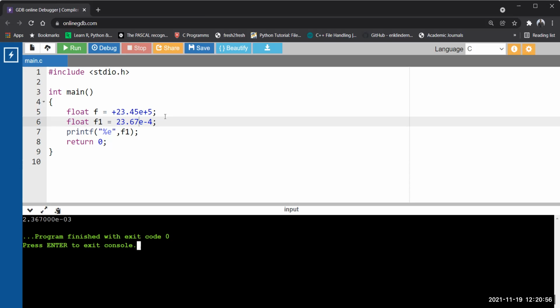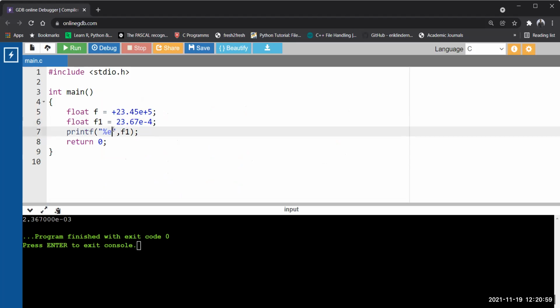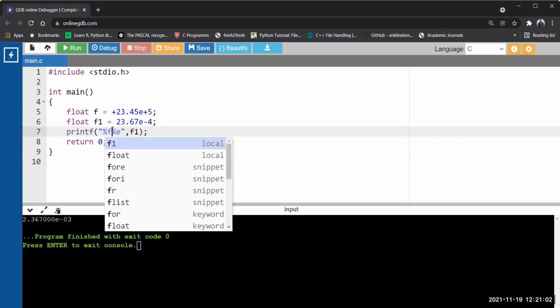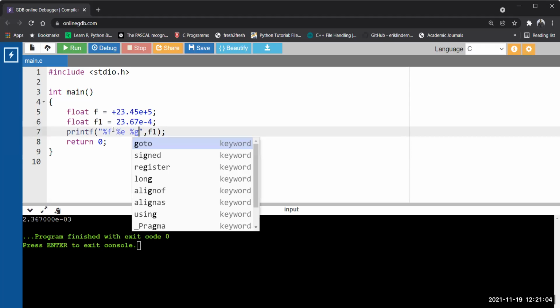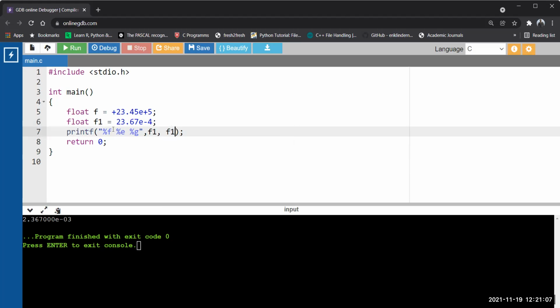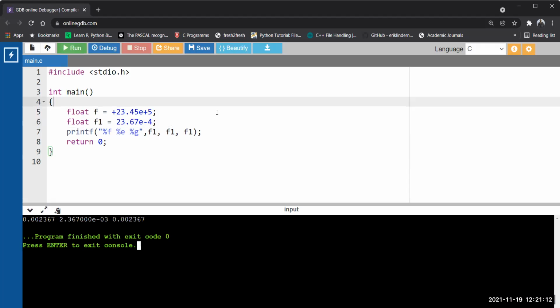Okay, fine. So you can also use %g. Let us put everything together so that you can understand. %f, %e and also %g. I'm going to print only F1. So F1 and F1. So you can see 3 different outcomes. See, one is %f, represented in the fractional form. So E is not there. %e is printing in exponential form, so it treats that number in the way that I have assigned. It is also converted in its own way. Then %g here is similar to %f, because this is the human understandable form.